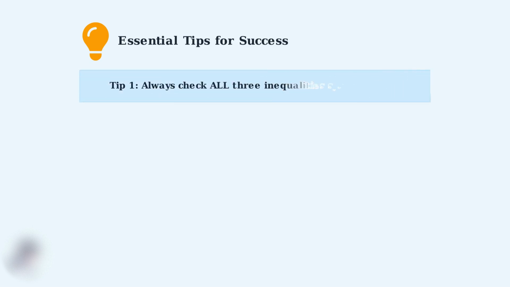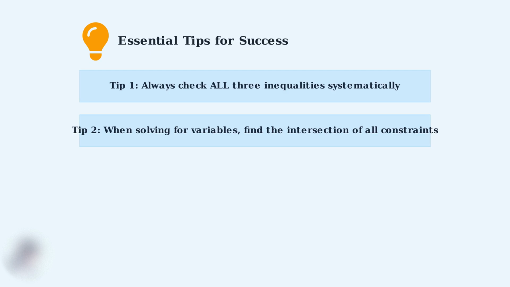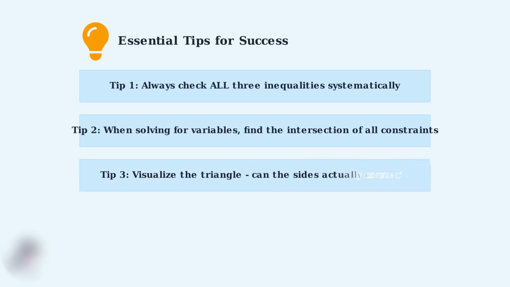Here are the essential tips that will help you master the Triangle Inequality Theorem and avoid these common mistakes. First, always check all three inequalities systematically. Don't stop after finding one that works or fails. Second, when working with variables, solve all three inequalities and find where they all overlap. This intersection gives you the complete valid range. Third, always visualize the triangle. Ask yourself, can these three sides actually connect to form a closed triangle? This geometric intuition will guide your algebraic work.